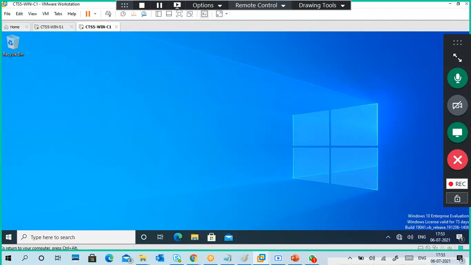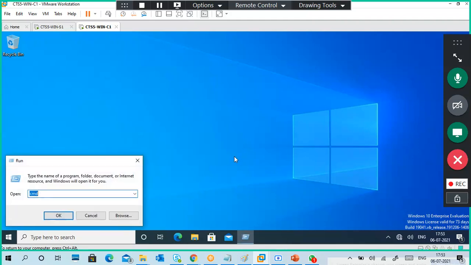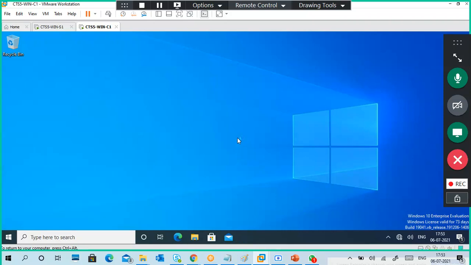Yeah, it's open finally. Okay, I'm going to the control panel. Look carefully.